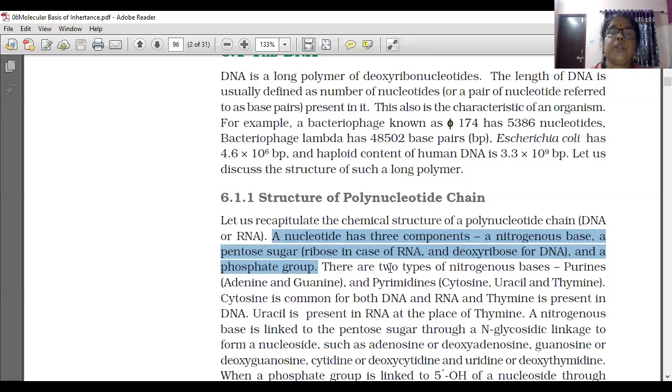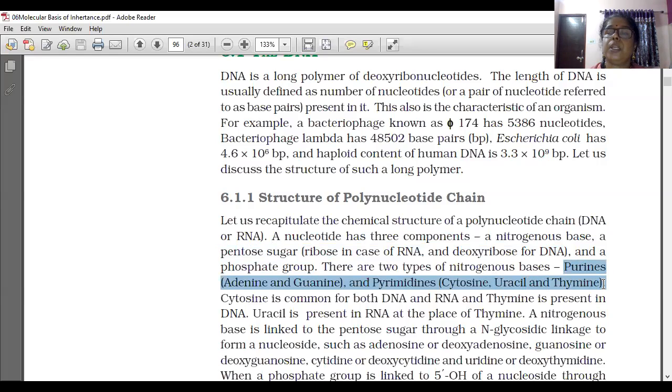There are two types of nitrogenous base, purine and pyrimidine. Two purines are there, adenine and guanine. Pyrimidines are cytosine, uracil, and thymine. In total, 5 nitrogenous bases are there. Adenine and guanine are purines, and cytosine, uracil, thymine are pyrimidines.